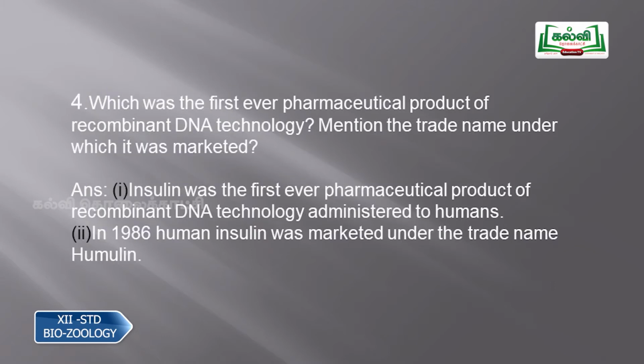Fourth question, which was the first ever pharmaceutical product of recombinant technology? Mention the trade name under which it was marketed. The answer is, insulin was the first ever pharmaceutical product of recombinant DNA technology administered to humans. In 1986 human insulin was marketed under the trade name Humulin. So you have to remember this name, Humulin.